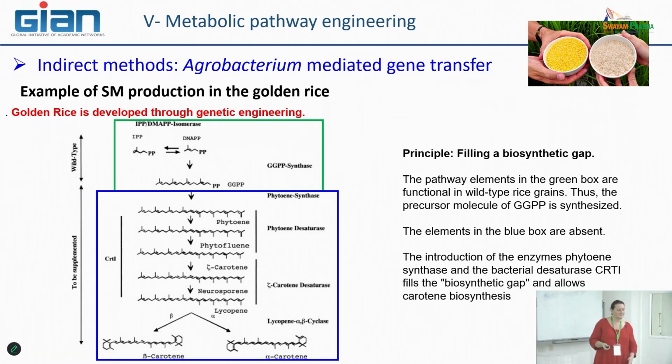What is interesting is that they did not try to find endogenous genes from rice that encode these specific activities. They took a look at other plants or other organisms. In this case, it was carrots. Ah, no, it was not from carrots. It was from a flower, daffodils.